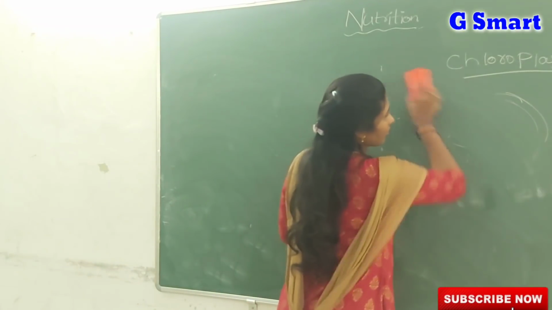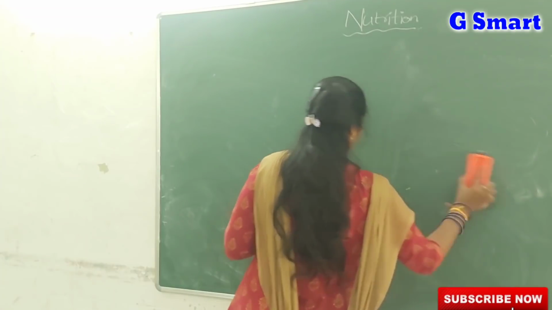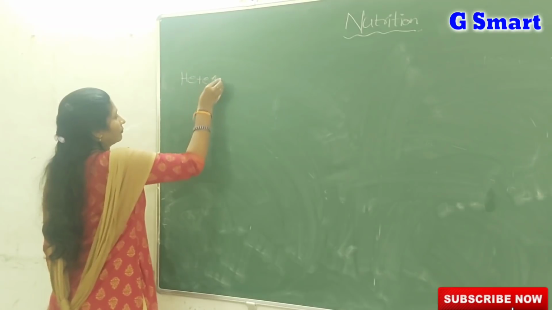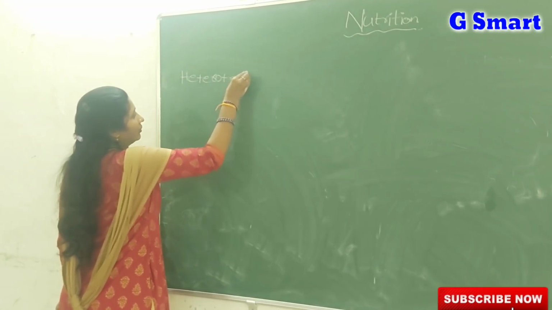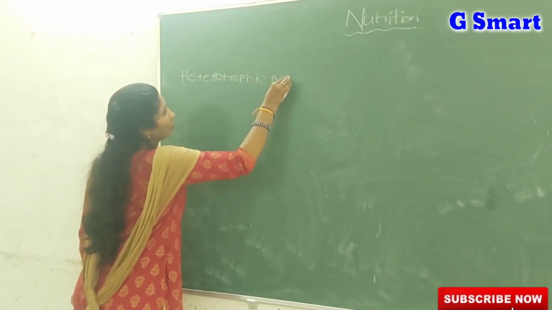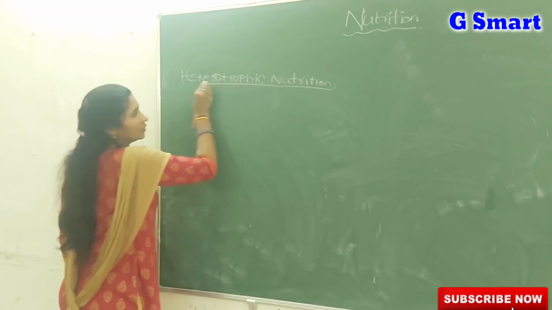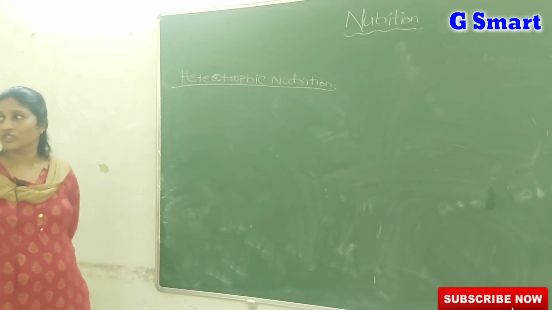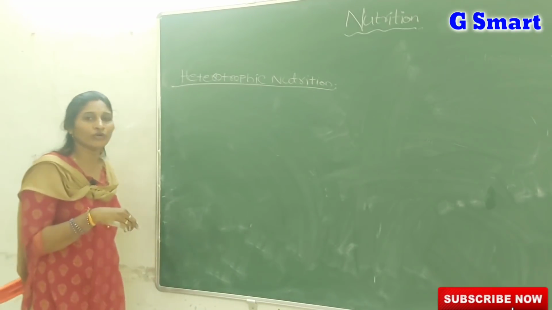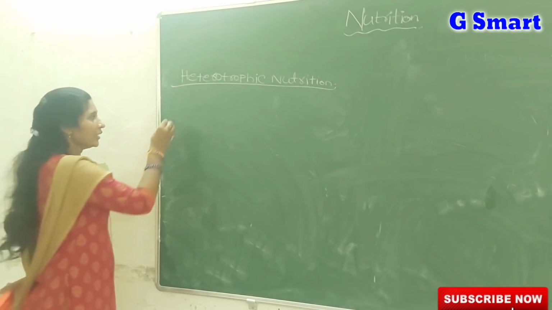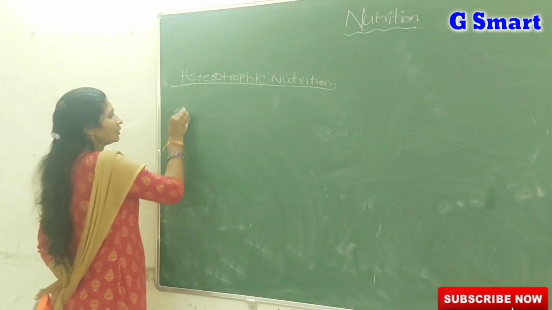Now we are discussing heterotrophic nutrition. The organisms which are not able to synthesize their own food and depend on other organisms for their food requirement have heterotrophic nutrition. Again, it includes different types.